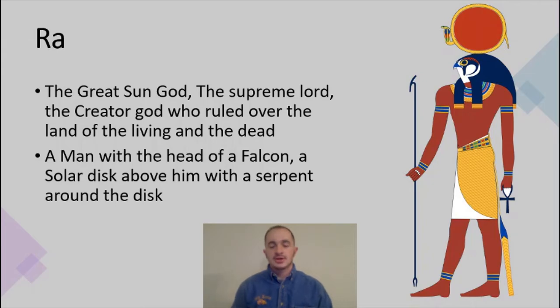So Ra is often appearing as a man with the head of a falcon, and then behind his head would be a solar disk, or a circle, which would represent the sun, and then around that solar disk would be a serpent. So you can see a man with the head of a falcon, a circle representing the sun behind his head, and then a serpent surrounding that disk.